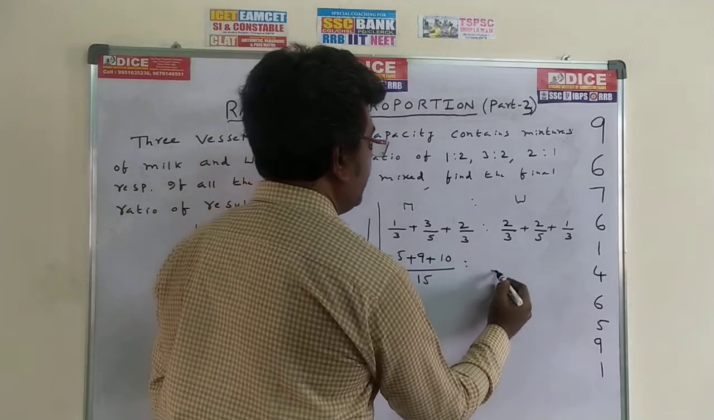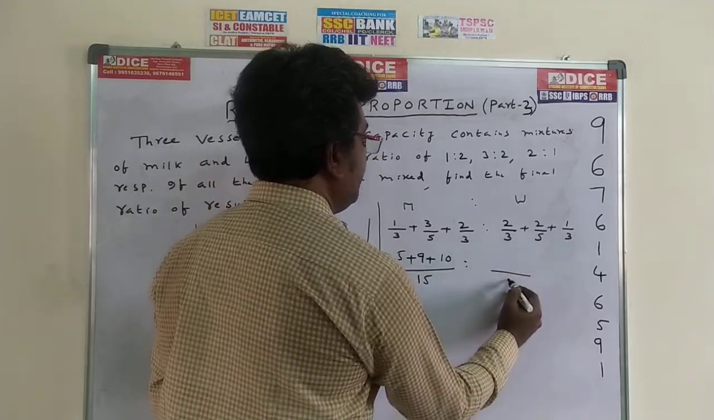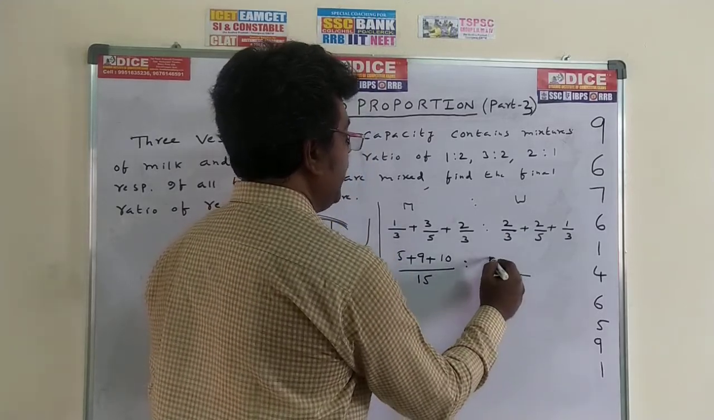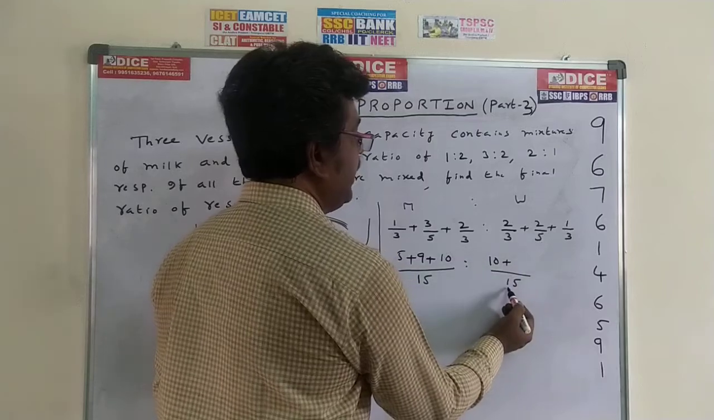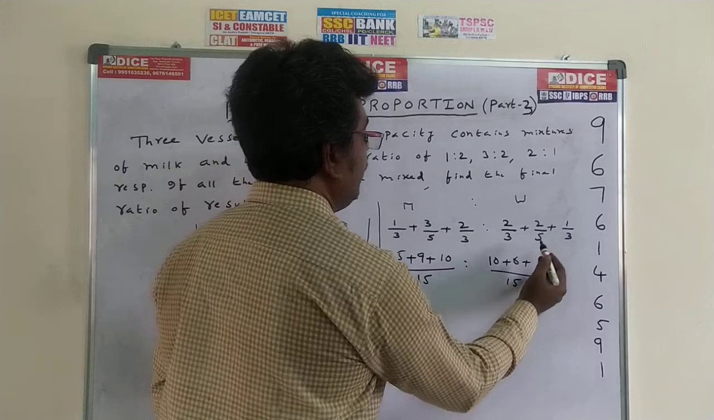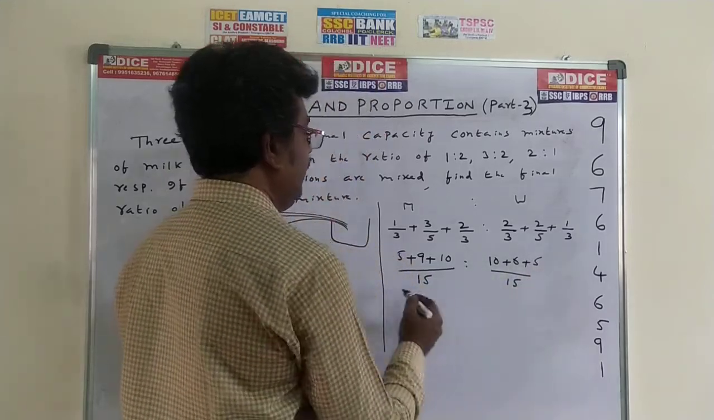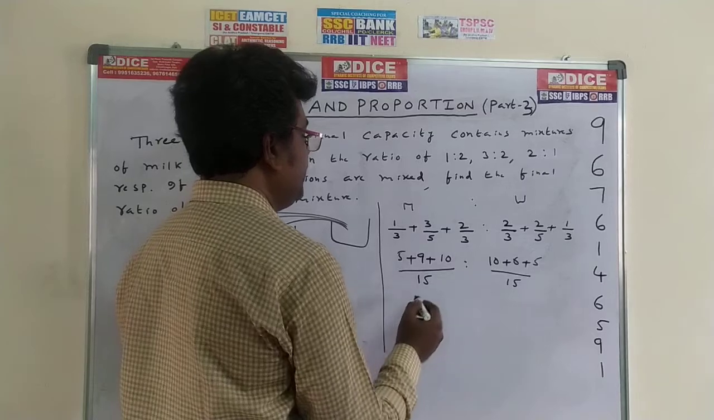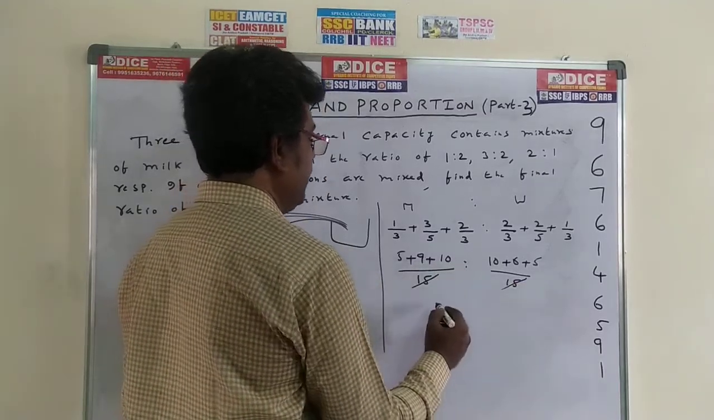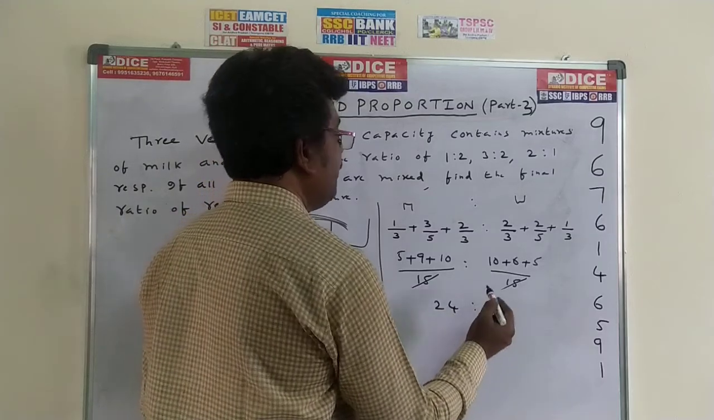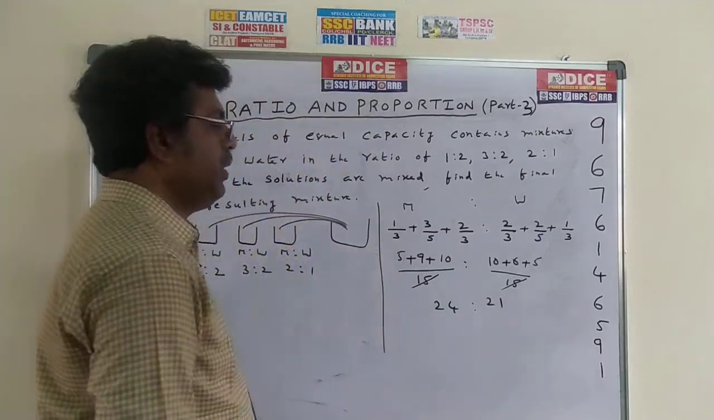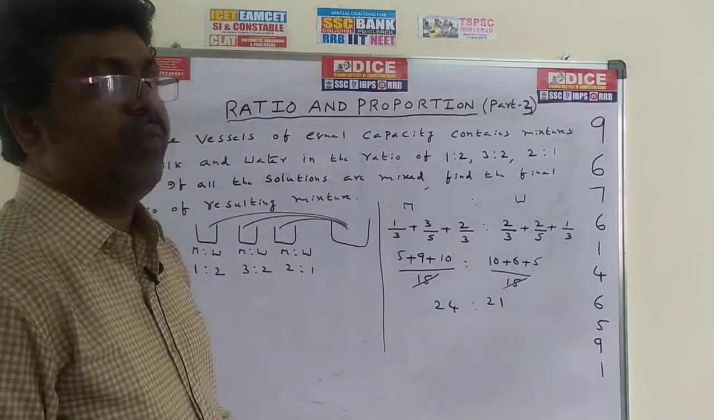Ratio, same process here also. The LCM for 3, 5, 3 is 15. 3 strikes 15 five times, 5 twos are 10. 5 strikes 15 three times, 3 into 2, 6. 3 strikes 15 five times, 5 into 1, 5. Now in the denominator both are 15, the same values, we can cancel out. Therefore the required answer is 5 plus 9, 14, 14 plus 10, 24. 24 is to 10 plus 6, 16, 16 plus 5, 21. So the final answer is the milk and water ratio is 24 is to 21.